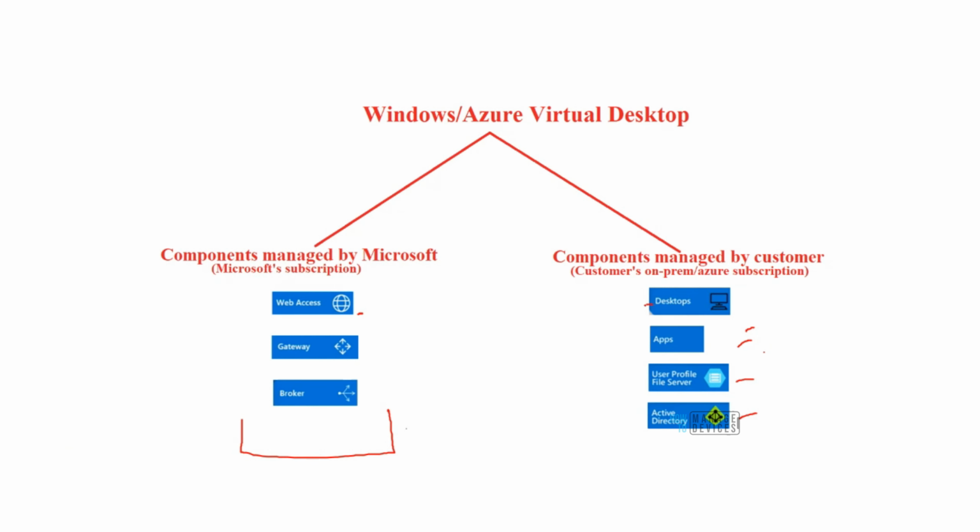And the desktops also are not going to be present on my hypervisor or my DC in my data center. The desktops are going to be present in Azure's data center, right? So I don't have to purchase any hypervisor or stuff like that to achieve it.